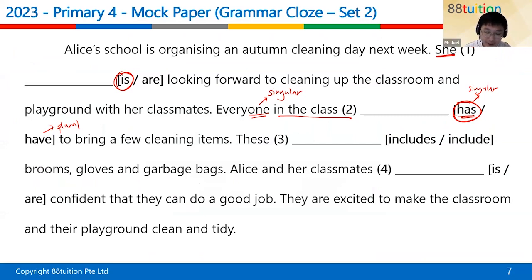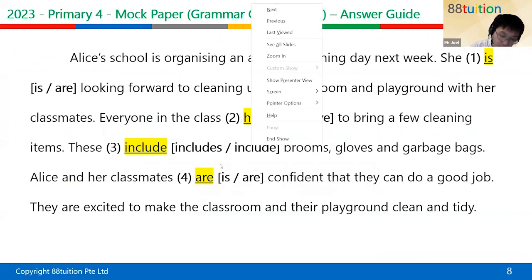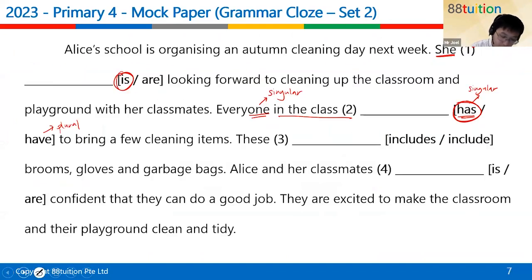These what? Okay. Over here, these is a pronoun that refers to things in the plural. So therefore, these over here is actually plural. So we have to choose the plural verb. So plural verbs do not have s behind. So we have to choose include. This one with s behind, this is singular. So the answer here is actually include.